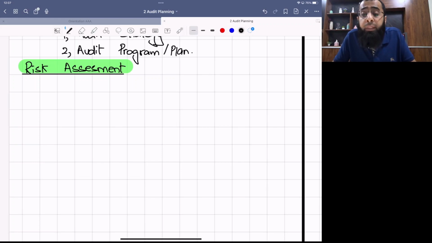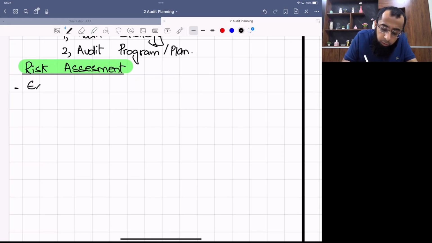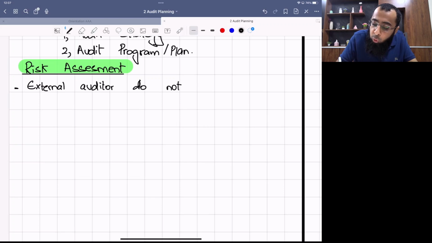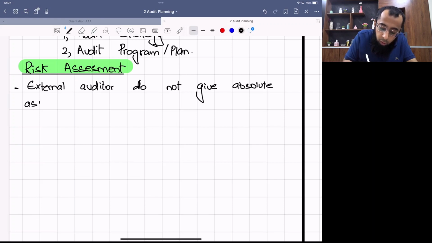So you perform the risk assessment, you evaluate the high risk areas, and then you make sure that your audit activity is focused on those high risk areas. Okay? The external auditor does not give absolute assurance on financial statements.